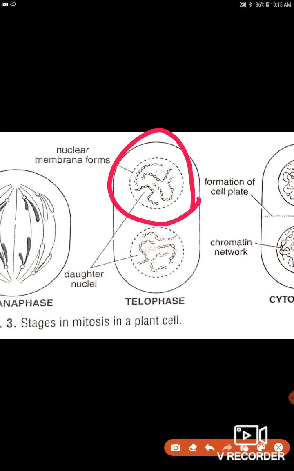You can see this is the phase which is the reverse of prophase. In prophase, the nucleolus started disappearing, here it is gradually reappearing. Chromatin fibers were condensed to form chromosomes, here chromosomes are going back to the chromatin network. So that's why it was said like this.